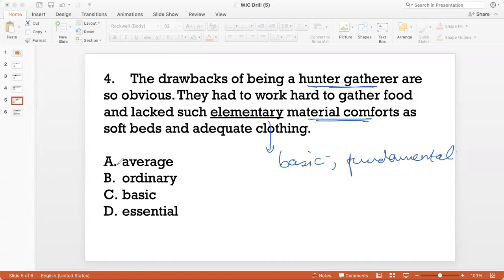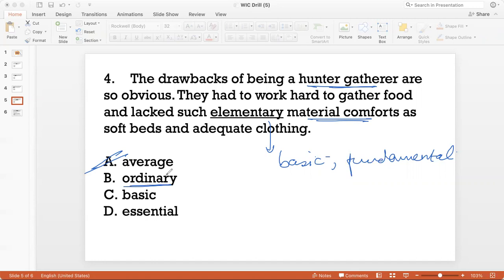So they didn't even have these basics to use. So do I mean average? No, I'm not talking about average. Average is something which is neither the best nor the worst, something in the middle. So that doesn't fit the context of basic material comforts. Okay, ordinary material comforts would not make sense in this context, right?